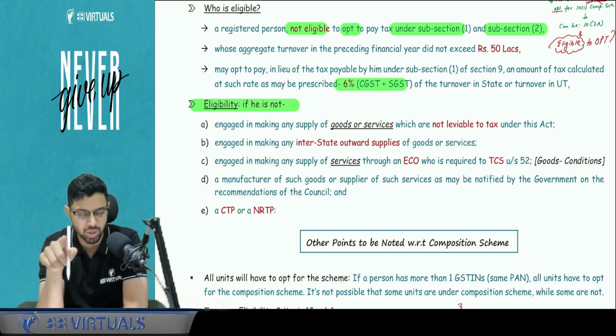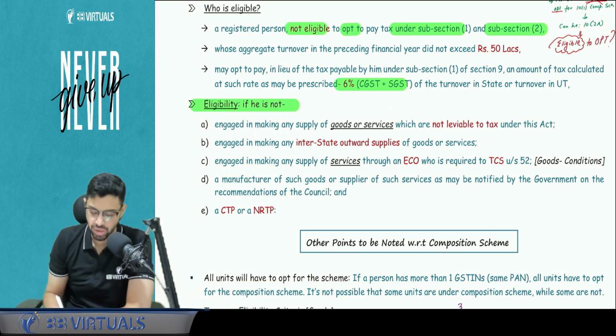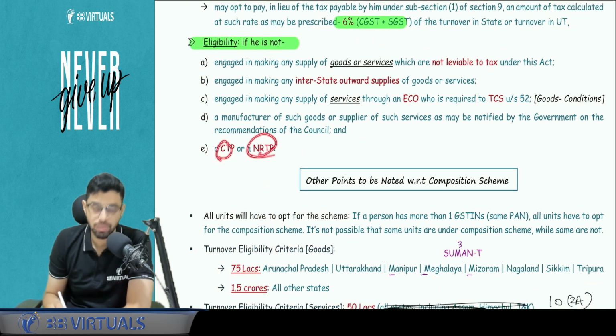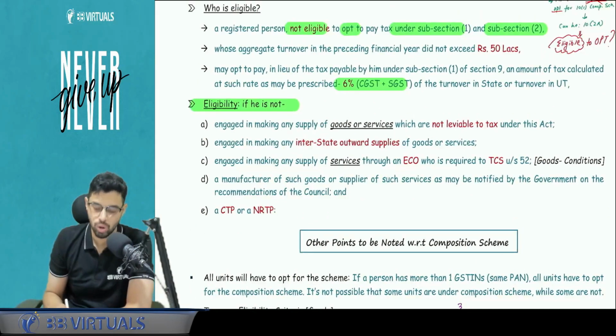Above, non-taxable service was covered. Here, non-taxable goods are covered as well. And non-taxable goods, I have already told. No interstate supply allowed. No services through ECO allowed, which are covered under TCS. And notified goods should not be manufactured. CTP and NRTP should not be allowed under the composition scheme.